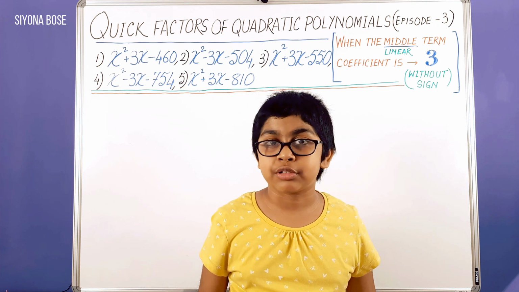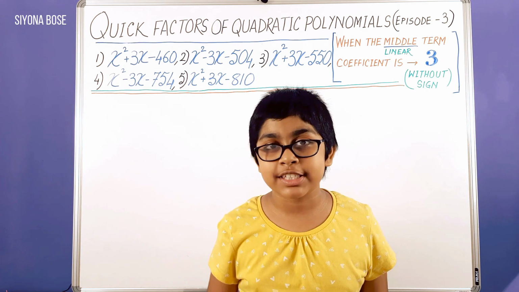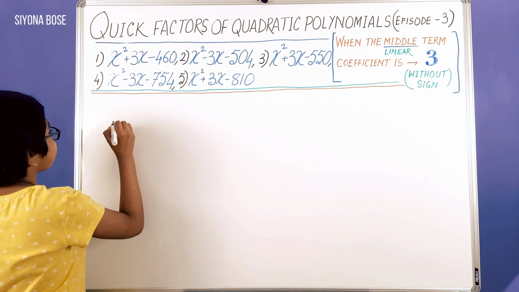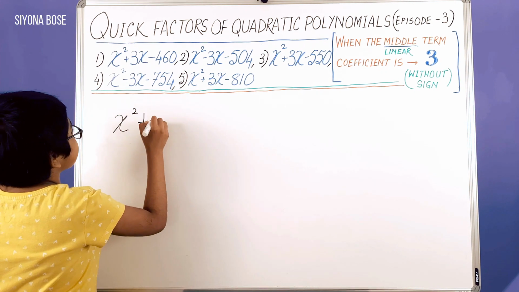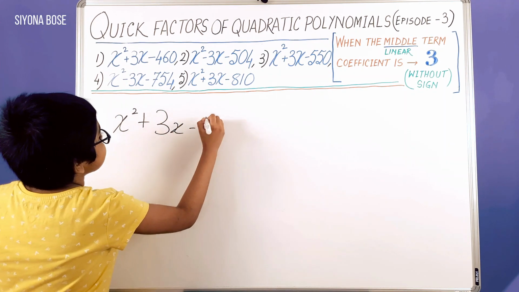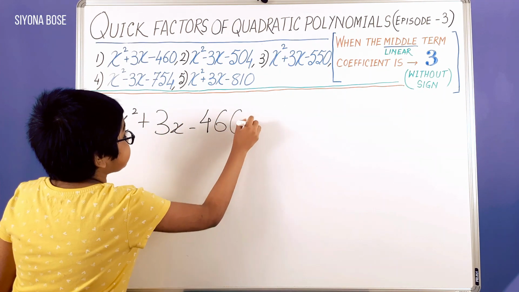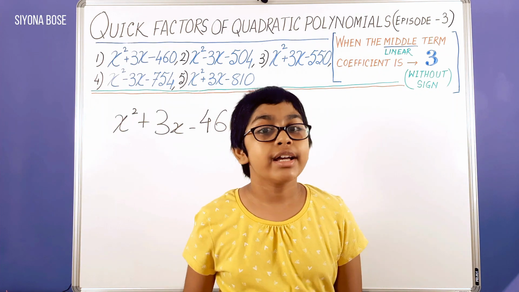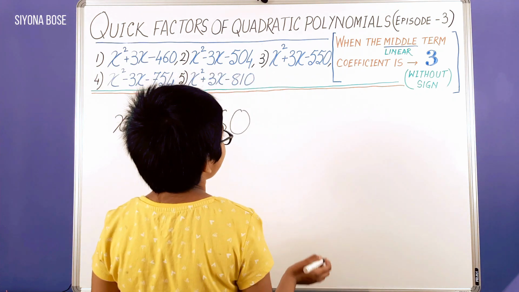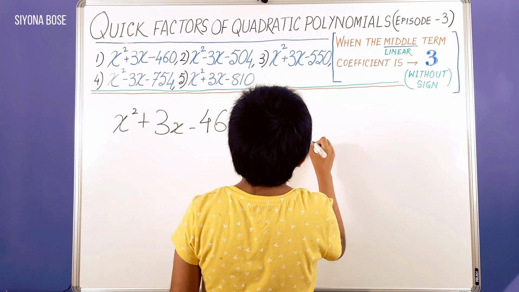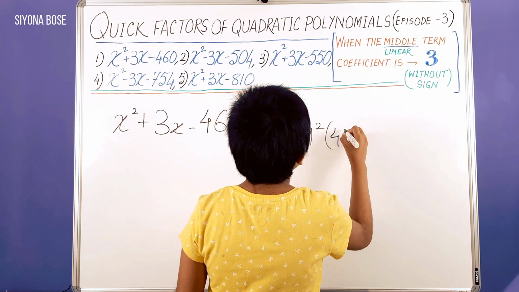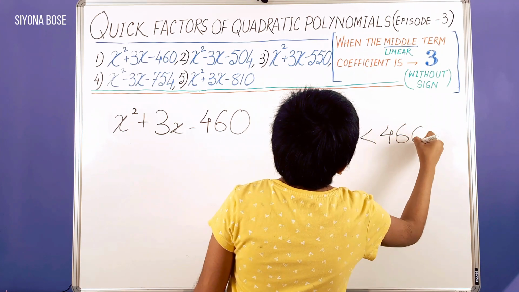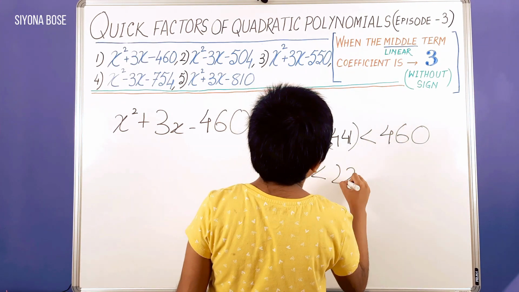I have a special trick, but that's different from the ones we learned in the previous 2 episodes. Let us begin. So our first polynomial is x squared plus 3x minus 460. This first step remains the same. We need to locate 460 between 2 consecutive perfect square numbers. So let us find out what they are. The consecutive perfect square numbers are 21 squared, 441, less than 460, less than 22 squared,